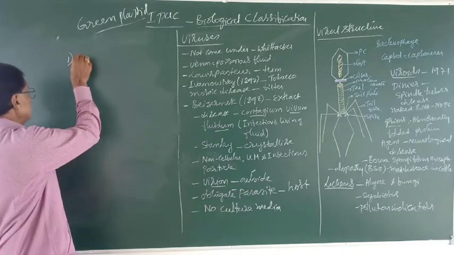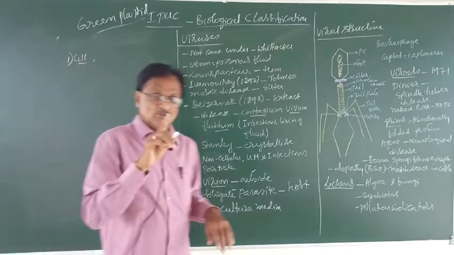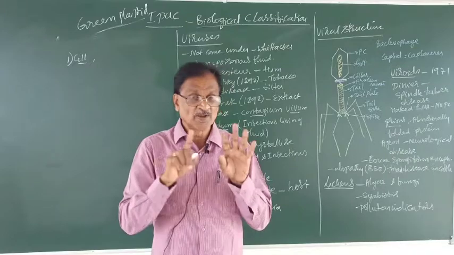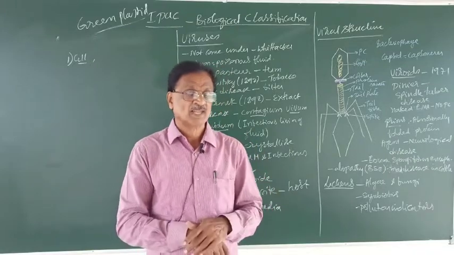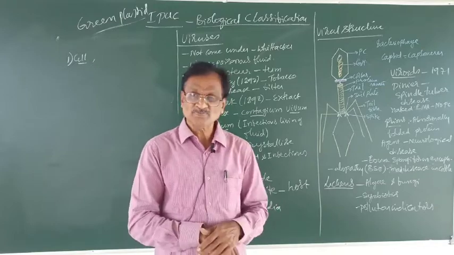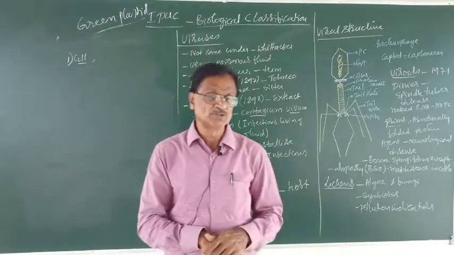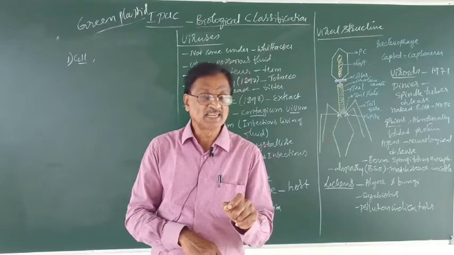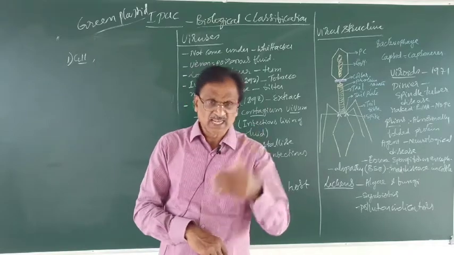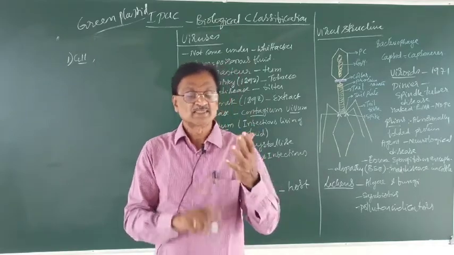It has no definite cell structure, no cell organelles, no plasma membrane, and it can be crystallized. Outside the body of the host, it is inactive or inert. So these are some of the non-living characters.